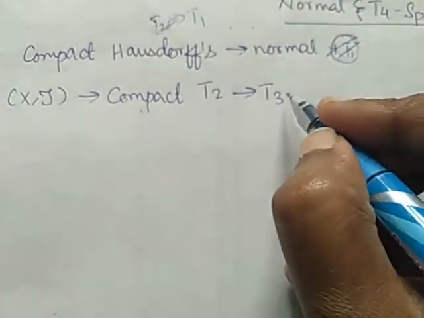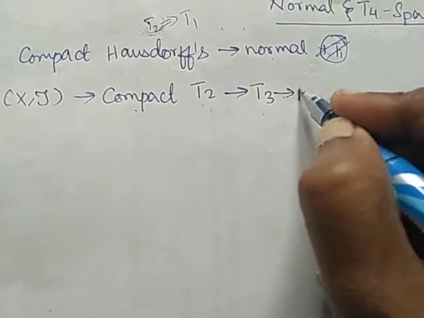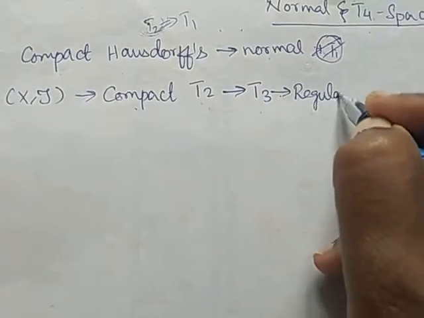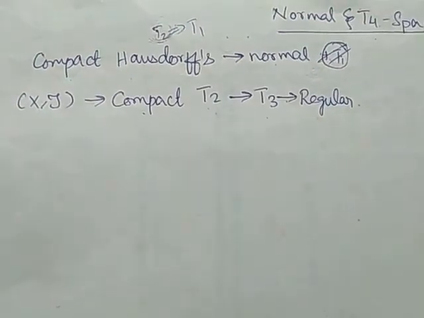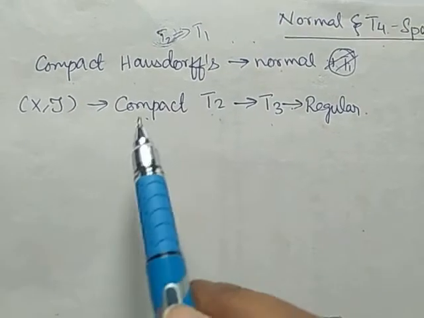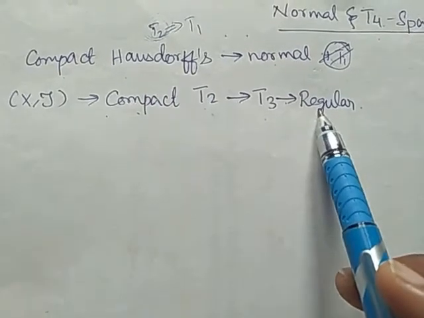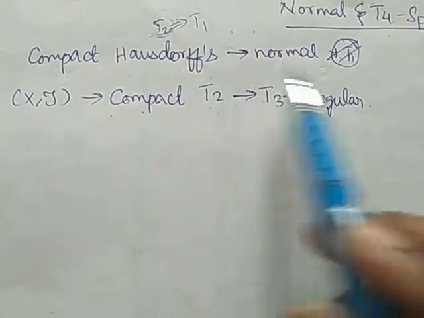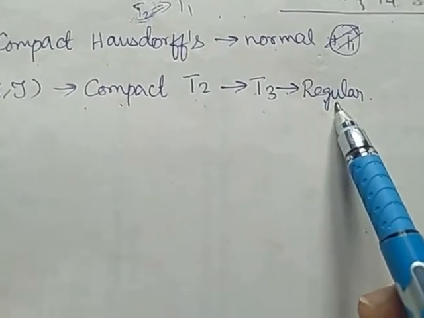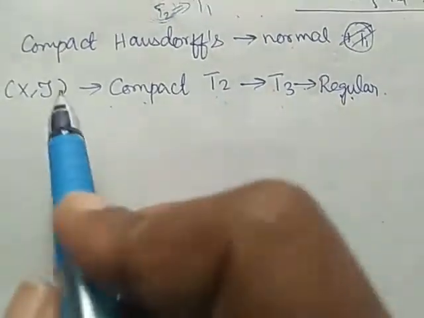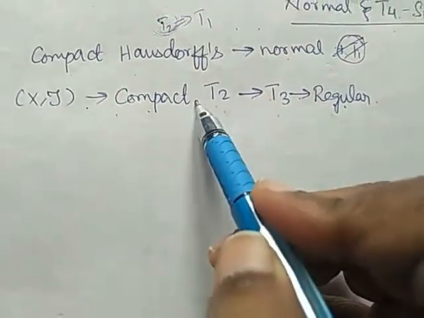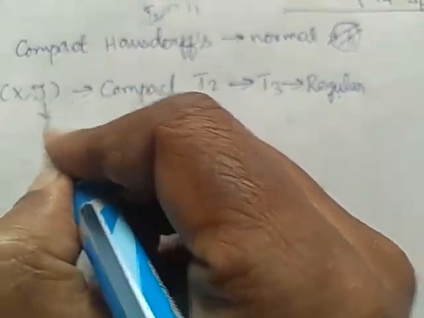So if it is T3 space, it means that it is regular. In regular property we have proved compact T2 space is T3, or compact T2 space is regular. Therefore, we are having compact T2 space (X, tau) is regular.